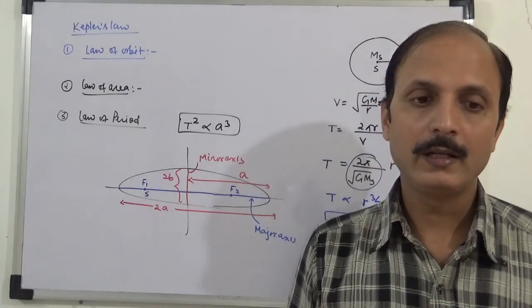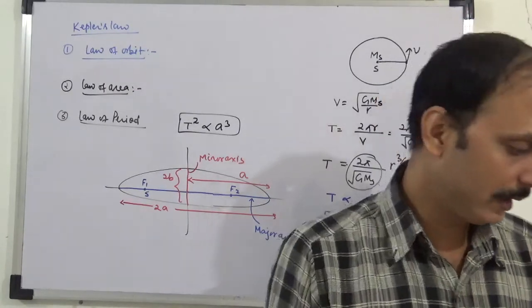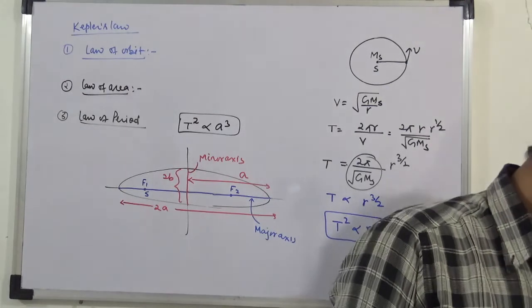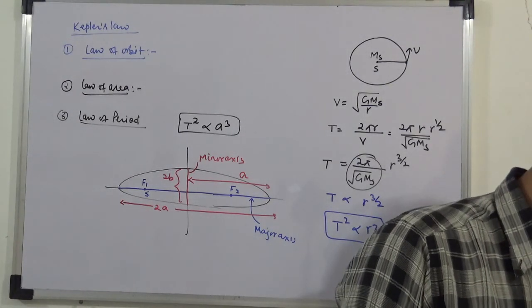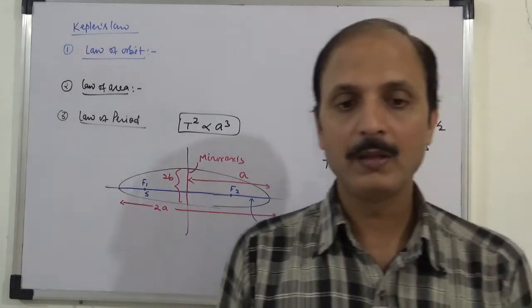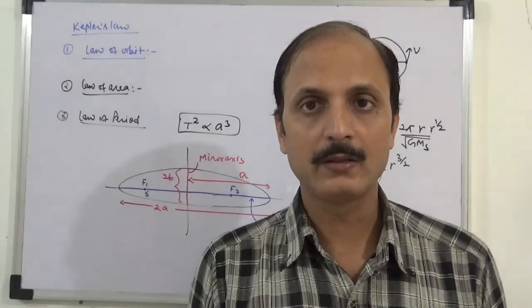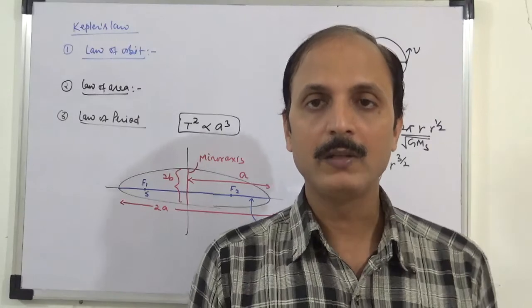second law is important, that is conservation of angular momentum. Rate of area change is constant, that we have just proved. Okay, and this way we have completed the gravitation. As I said, it's a small topic, and since maximum of this we have done in our previous classes in electrostatics, so that's why we have got great help from that topic, and we have completed this.